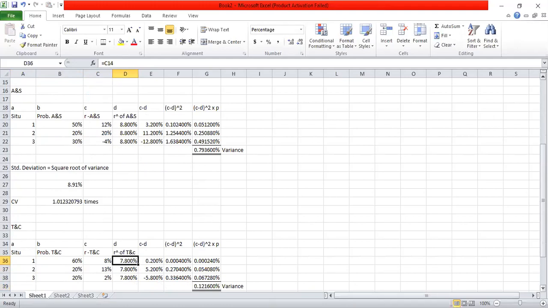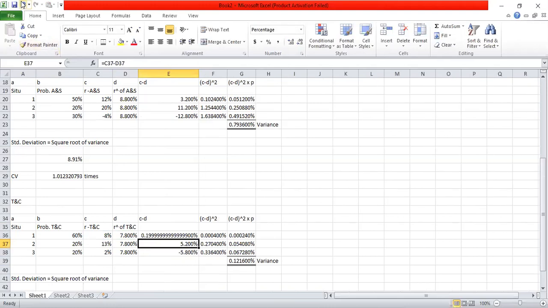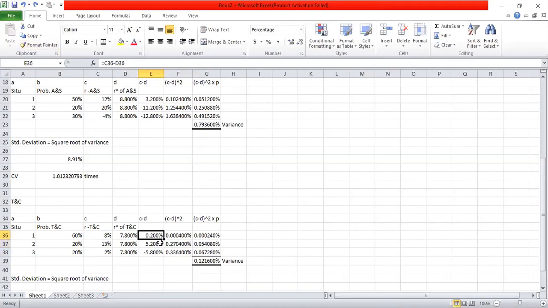Then I can take the difference between the individual return and the expected return, that is the difference between column C and column D. So since the formula is there, the computer has automatically calculated that. In other words, this 0.2% is the difference between 8% and 7.8%. This 5.2% is the difference between 13% and 7.8%. As you can see, this minus 5.8% is the difference between 2% and 7.8%.